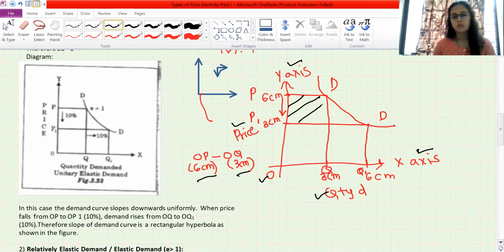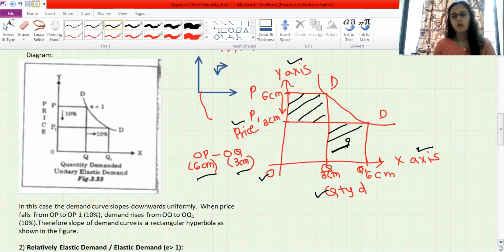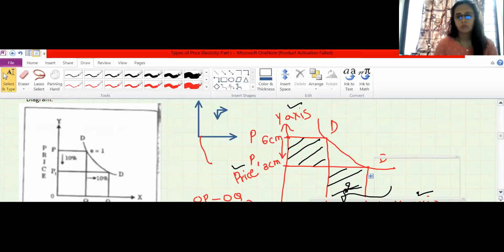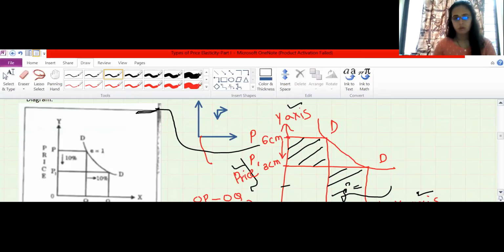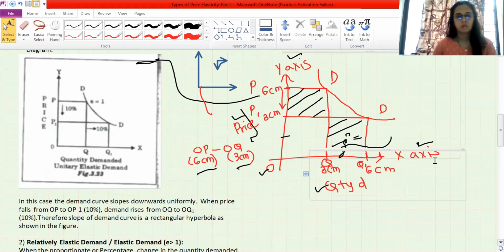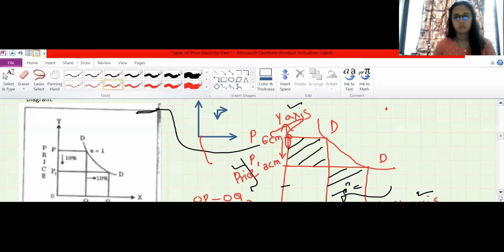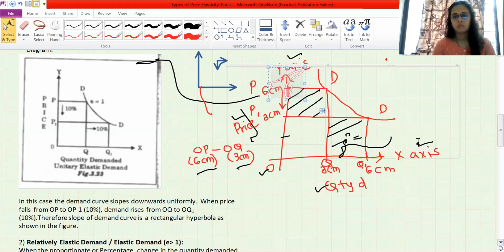So if you see this part and this part in your diagram, these two parts should remain the same.